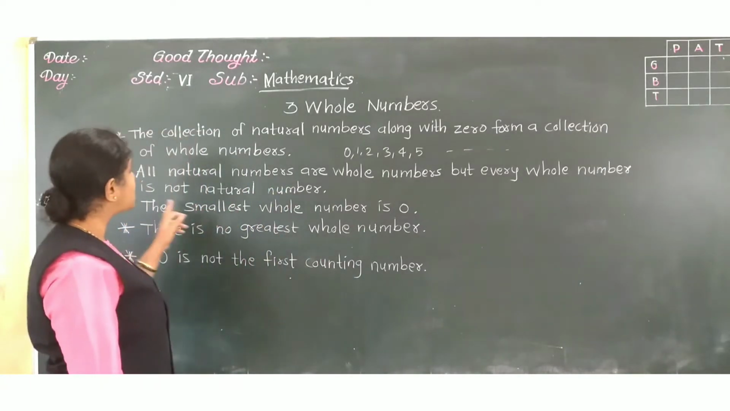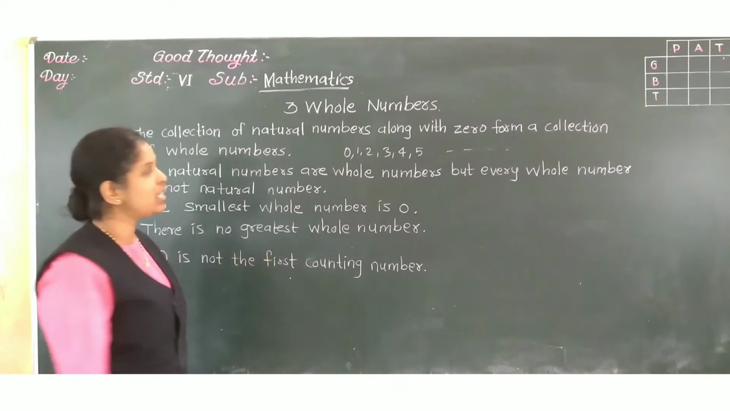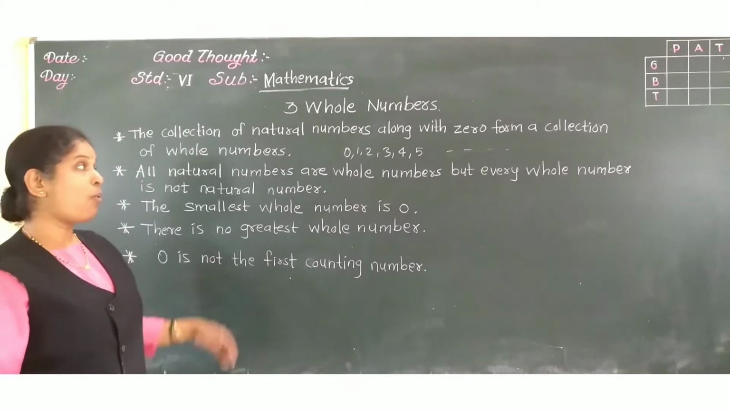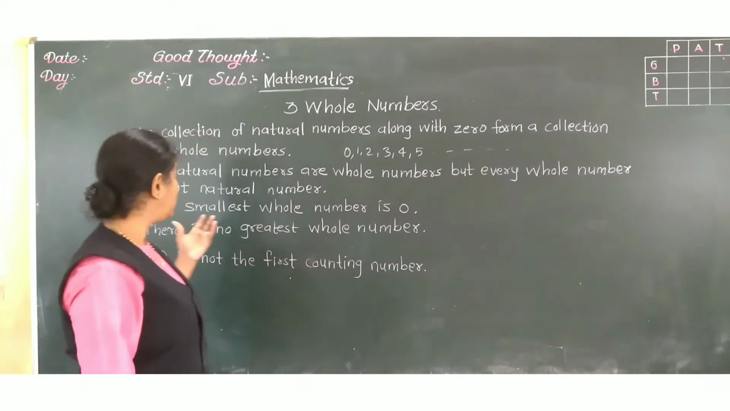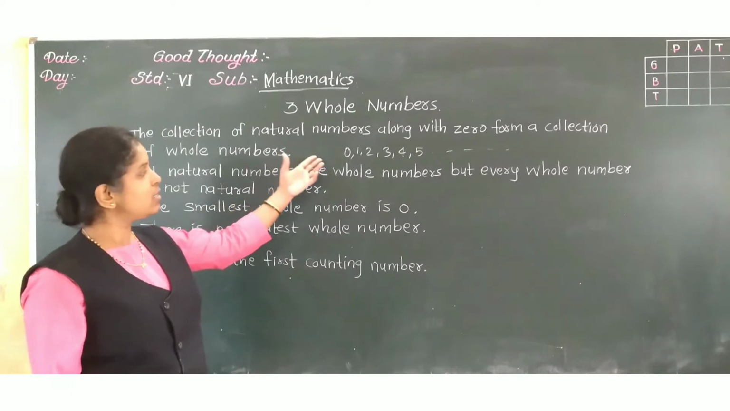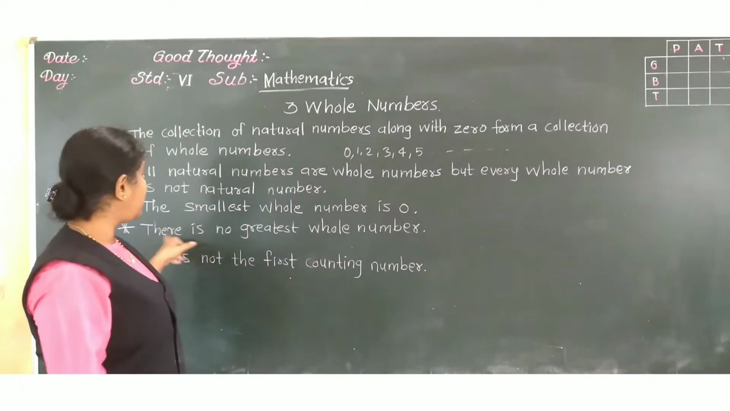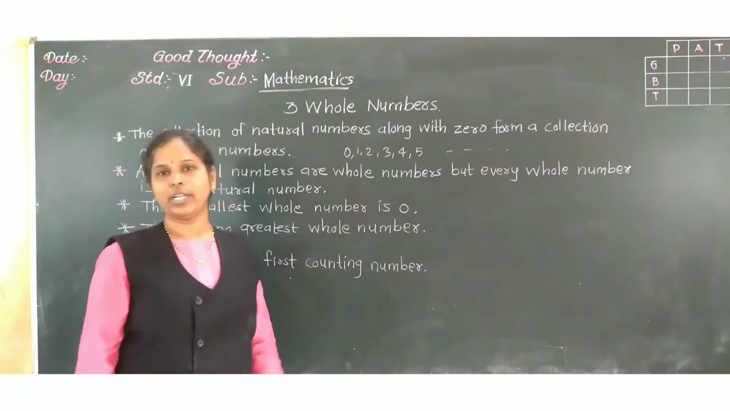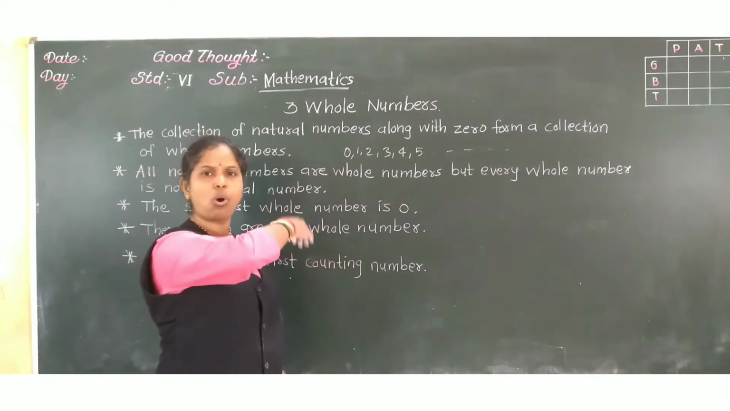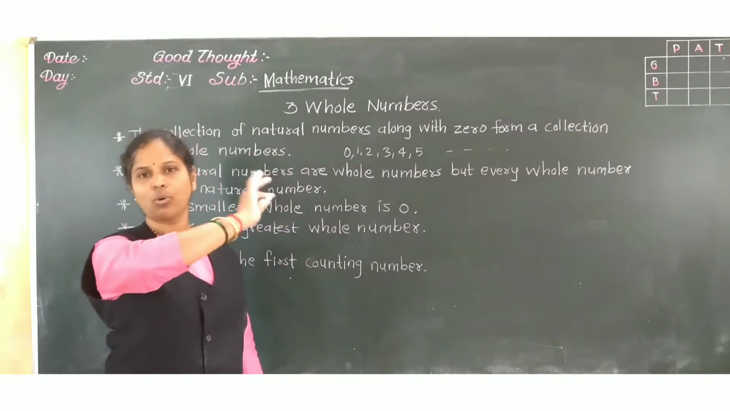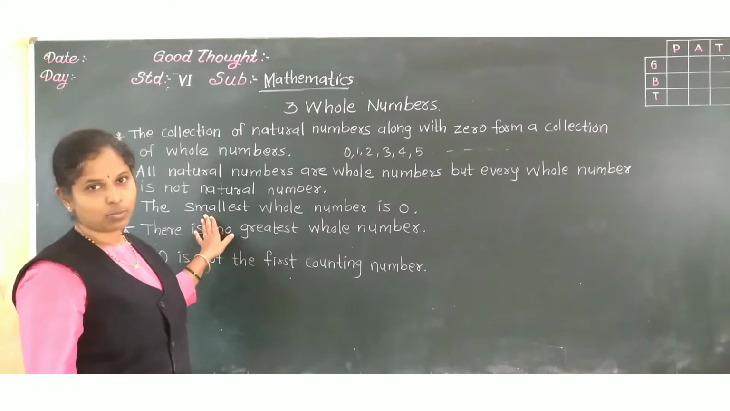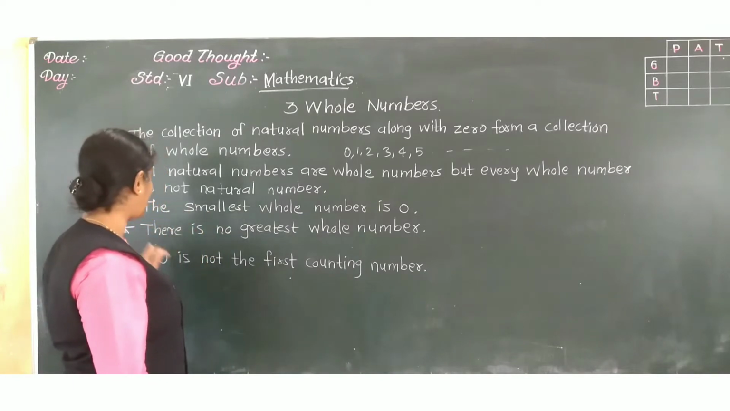Third one, the smallest whole number. See here, this is the collection of whole numbers. Now what is the smallest whole number? It is 0. There is no greatest whole number. It is unlimited, we cannot find it. We can go on writing whole numbers. So the smallest whole number is 0, but the greatest, no, we cannot.